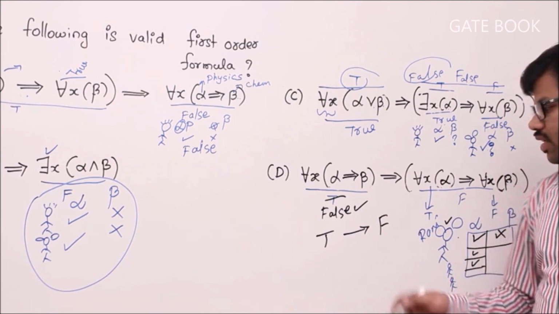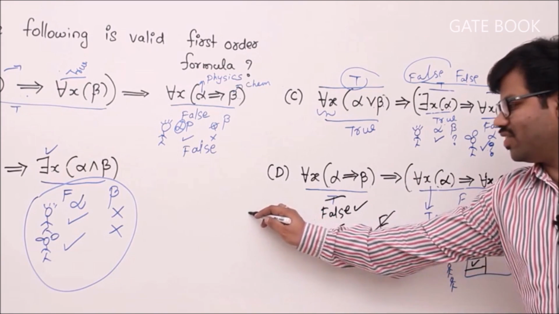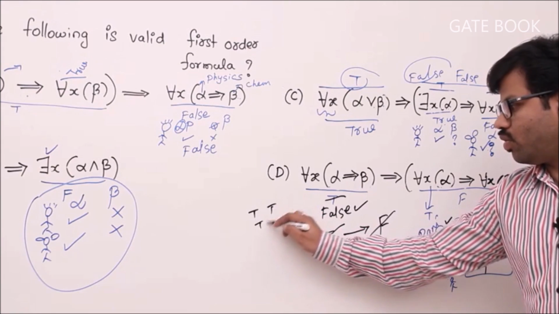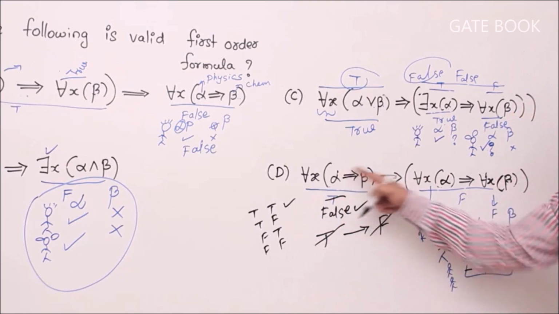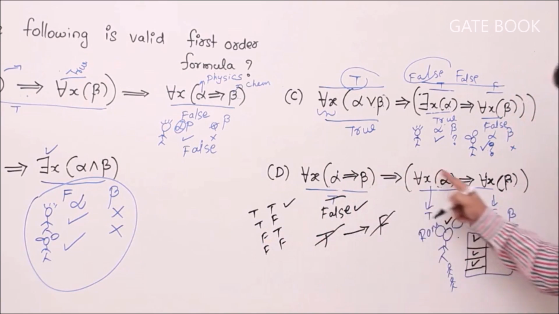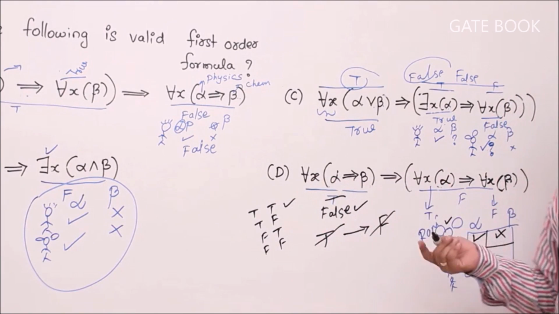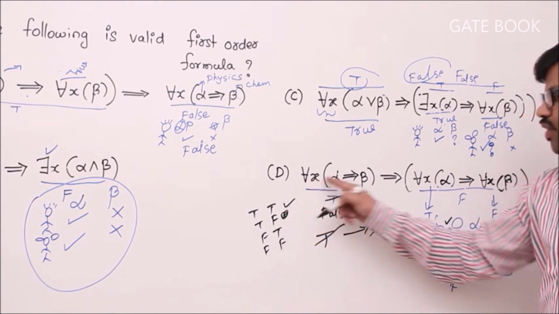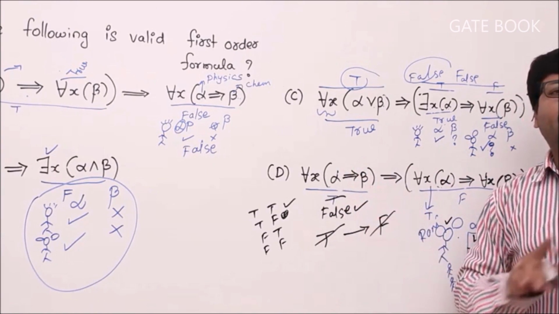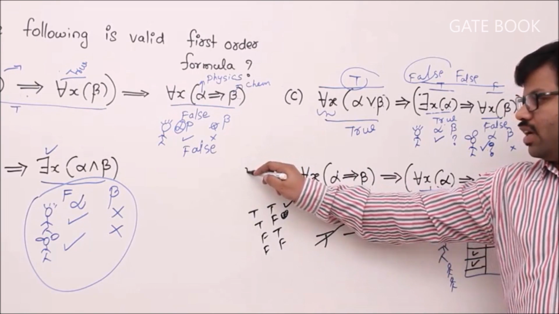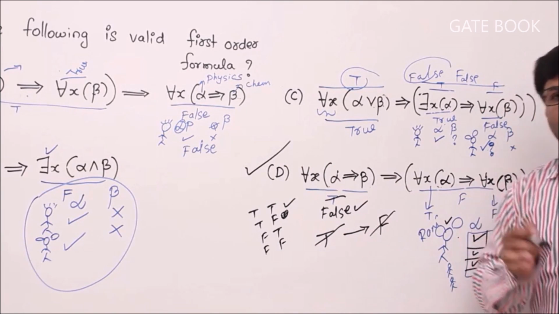You couldn't achieve it, then so what, sir? In other cases, see the possibilities: true, true; true, false; false, true; false, false. In other cases, true implies true is true, false implies true is true, false implies false is true. Automatically, this formula is true. Only in this one case it could be false, but you couldn't achieve that case. That means this formula cannot be false at any time. That's why option D is a valid formula. In that way, you can answer first order logic questions.